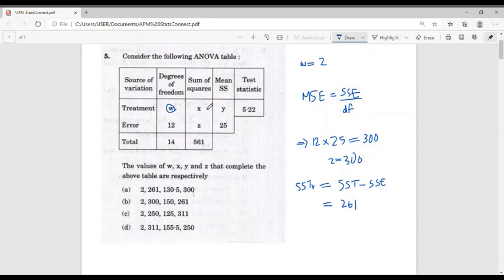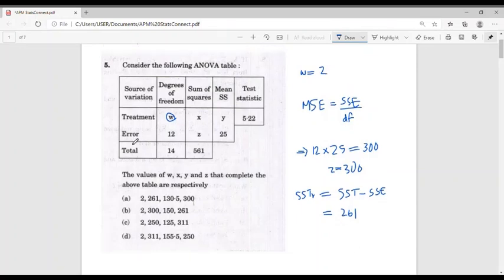Then clearly the value of Y will be equal to X divided by W, that is 261 by 2. That is, finally we have the value of W equal to 2, X equal to 261 and Z equal to 300. Therefore the answer is option A.